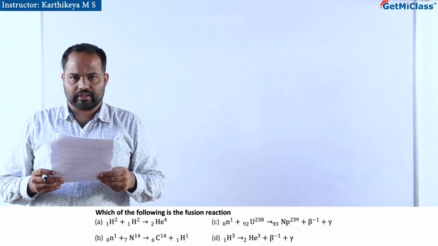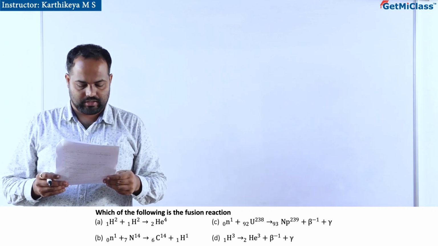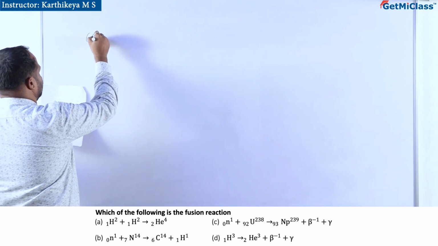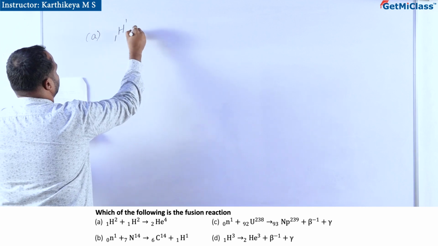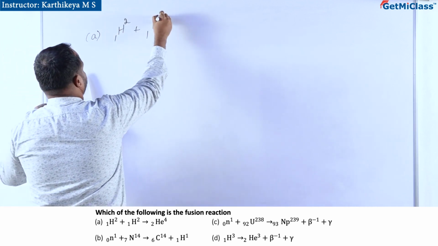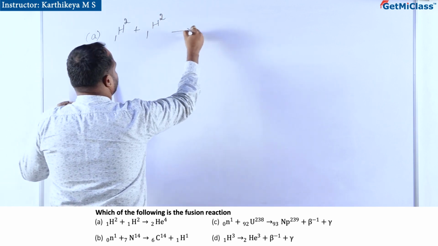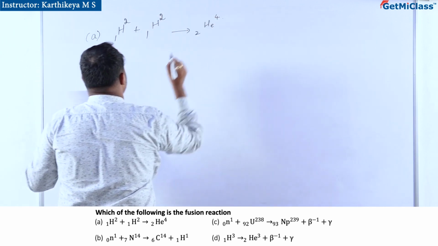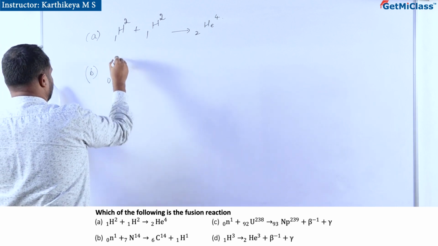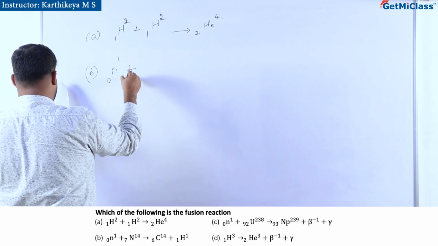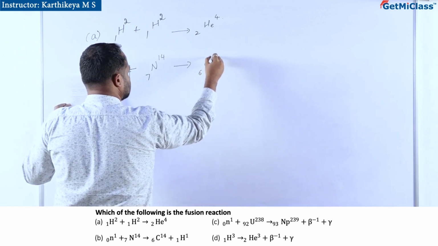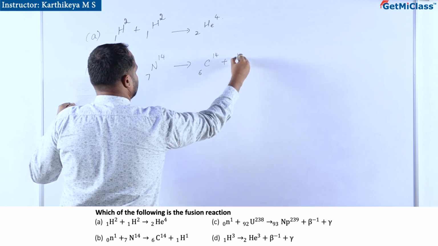Which of the following is the fusion reaction? If you look at the options there, option A, 1H1 plus 1H1, 1H2 plus 1H2 giving you 2He4. This is option A. B is neutron 0n1 plus 7 nitrogen 14 giving 6C14 plus proton.